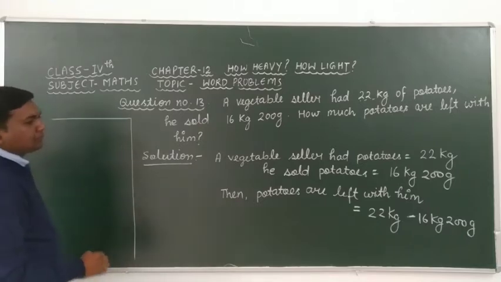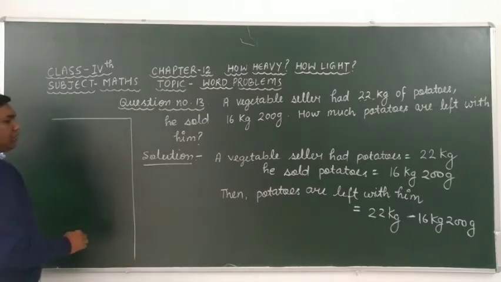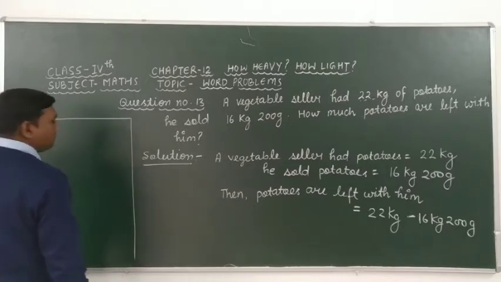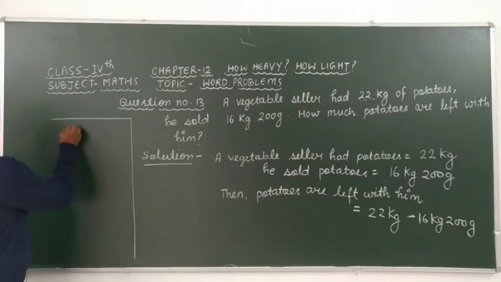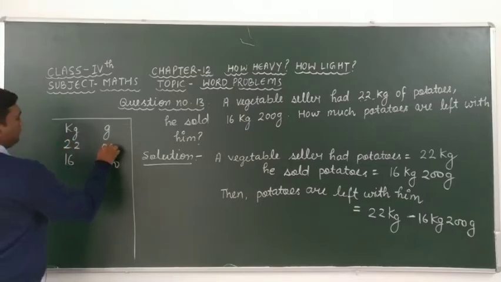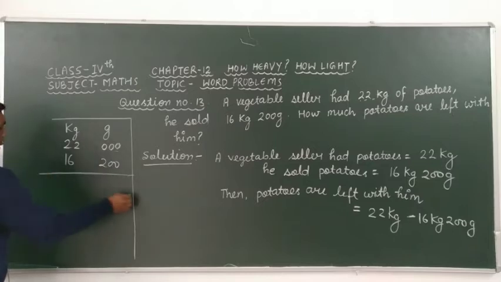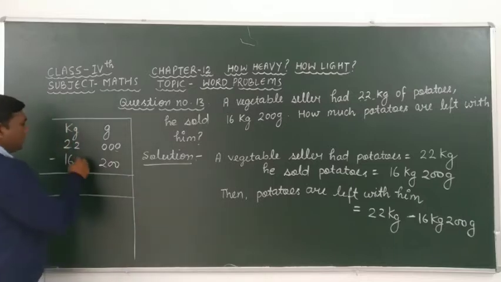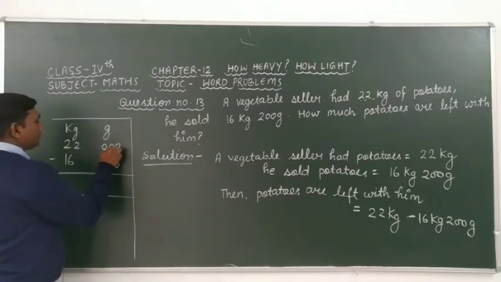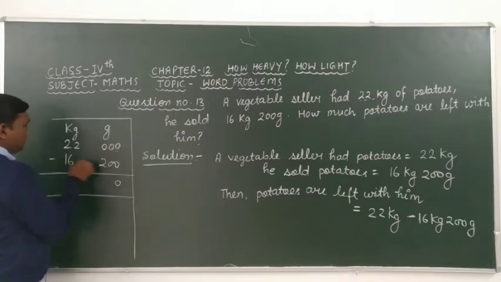Here we have to subtract 16 kilogram 200 gram from 22 kilogram, and here we can write 000 gram. 0 minus 0 is 0, and 0 minus 0 is 0.